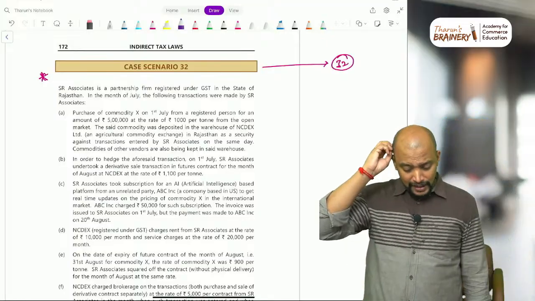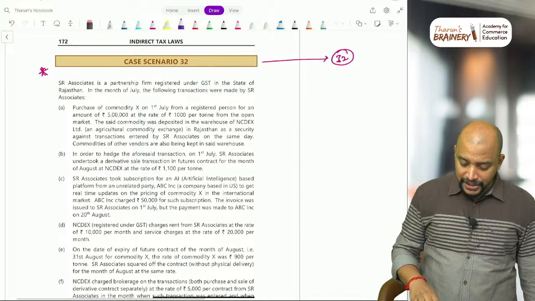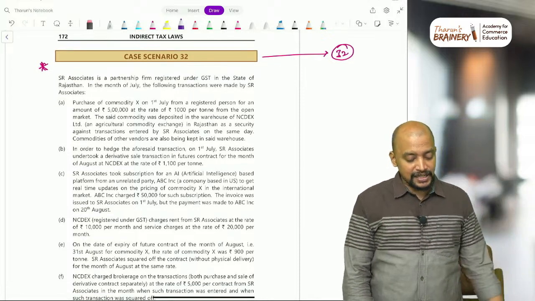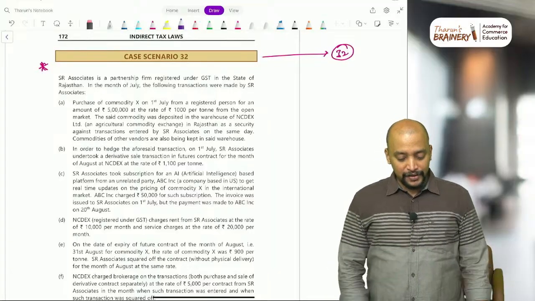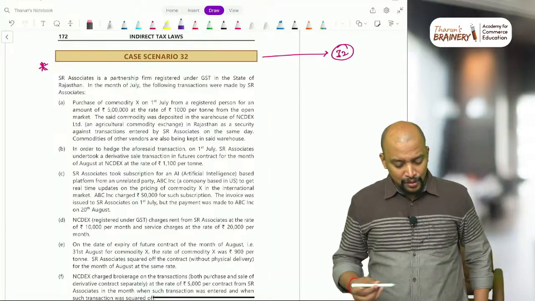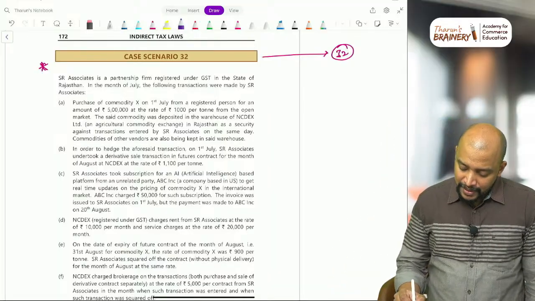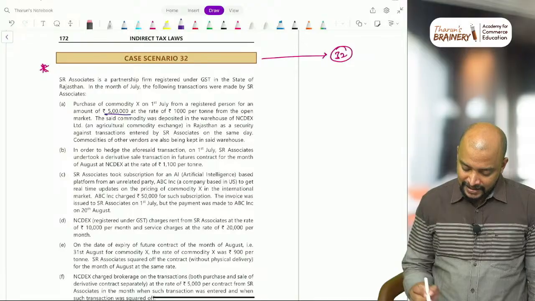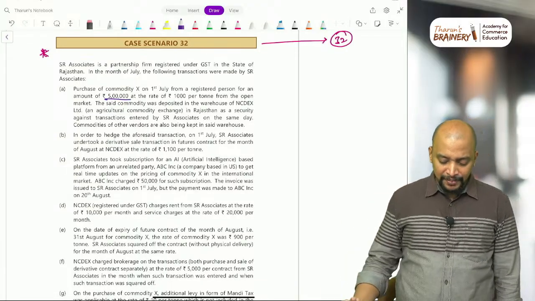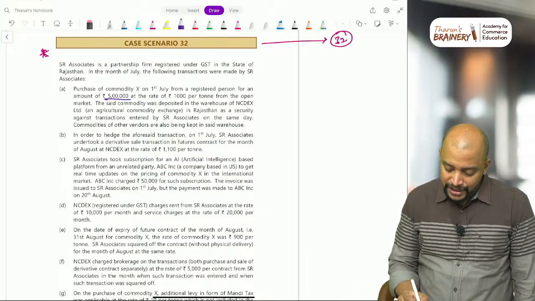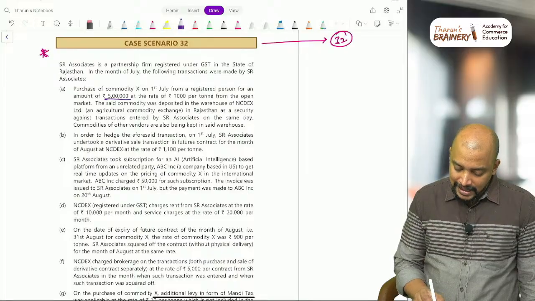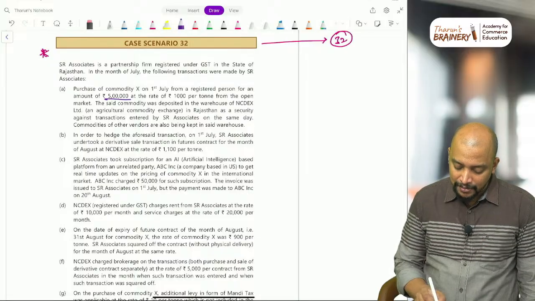Okay. Then see this last question. SR Associates is a partnership firm registered under GST in the state of Rajasthan in the month of July. The following transactions were made by SR Associates. They purchased commodity X on 1st July from a registered person for an amount of 5 lakhs, at the rate of 1,000 rupees per ton, from the open market. The said commodity was deposited into the warehouse of NCDX in Rajasthan as a security against transactions entered into by SR Associates on the same day.